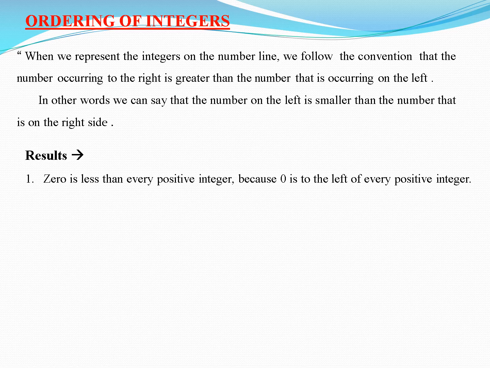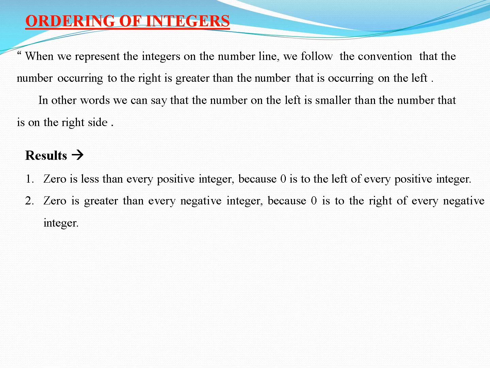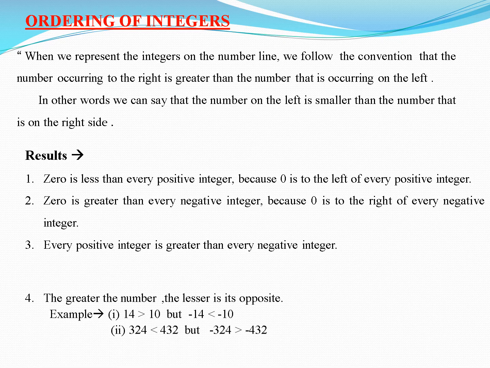0 is at the center of the number line. To the right side of 0 there are positive numbers, and to the left of 0 there are negative numbers. So 0 is always less than every positive integer, because 0 is to the left of every positive number. 0 is greater than every negative integer, because 0 is to the right of every negative integer. Every positive integer is greater than every negative integer.